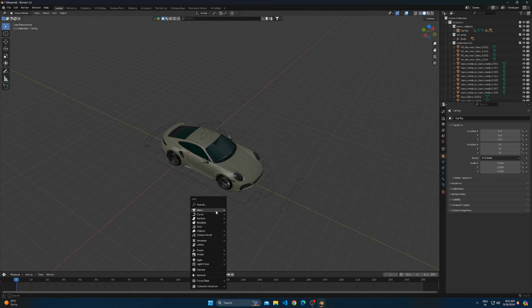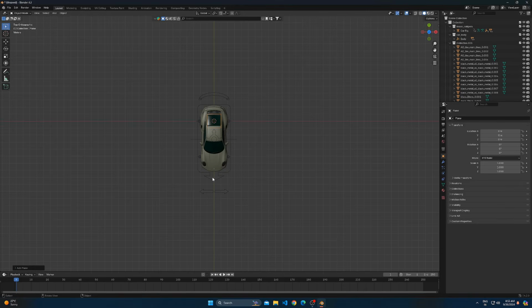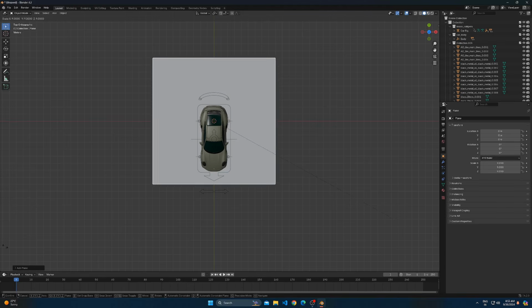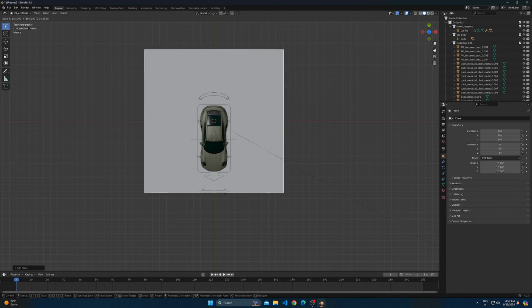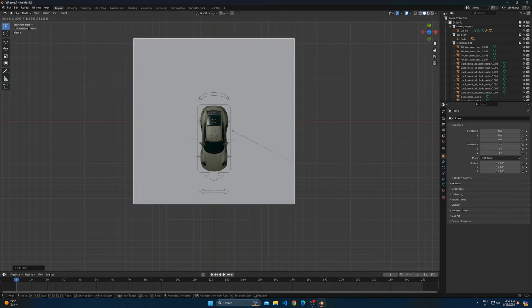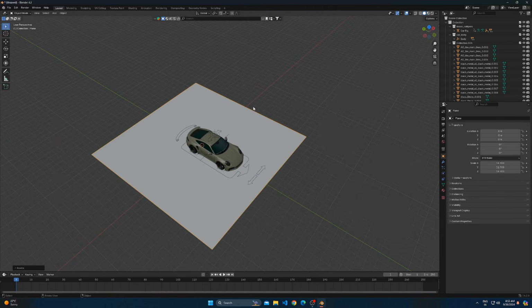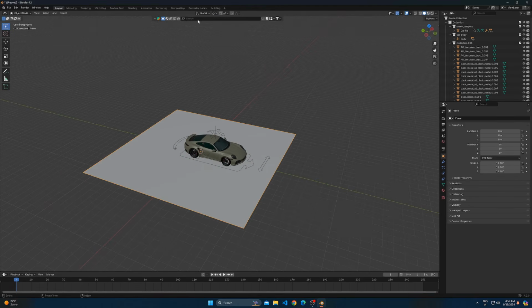To make the road, add a plane and scale it according to the size of the car. Then add a road texture to the plane.